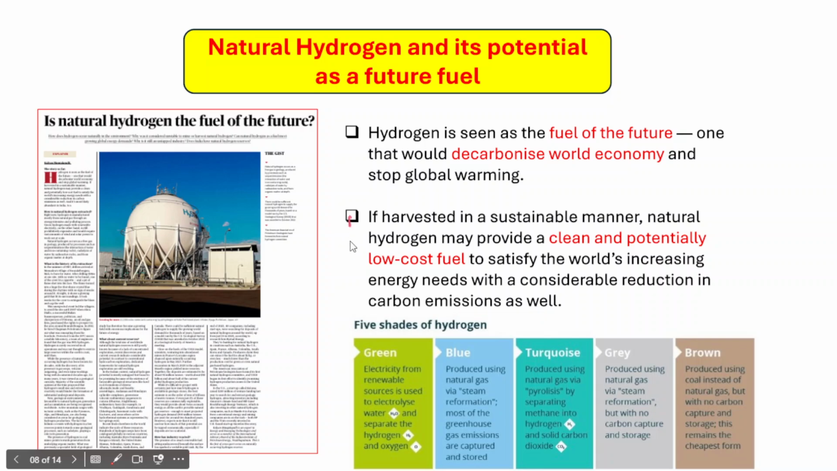Now when we talk about hydrogen, particularly natural hydrogen, natural hydrogen is a hydrogen which is different from the existing hydrogen categories. It is different from green hydrogen, blue hydrogen, turquoise hydrogen. It is different because, like how coal is extracted and how fossil fuels are extracted, natural hydrogen is also extracted from underground, right?